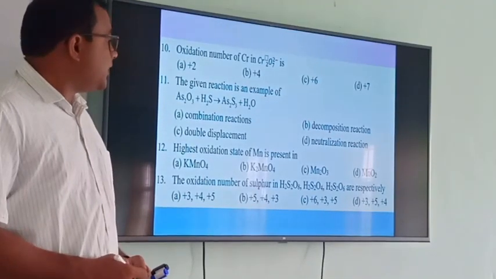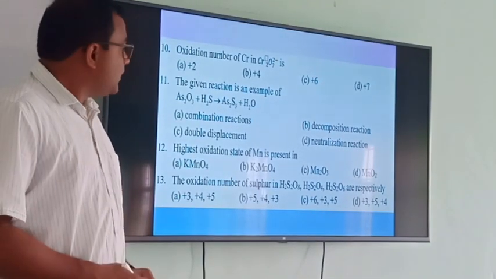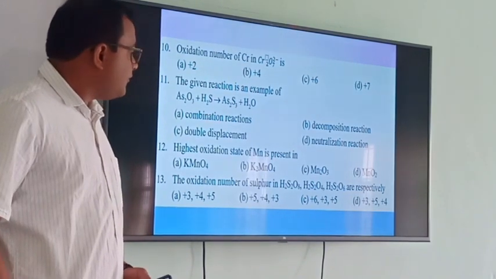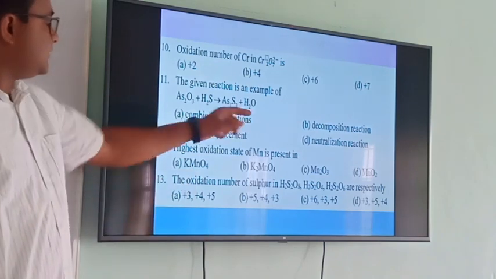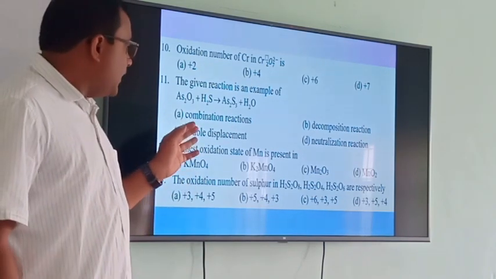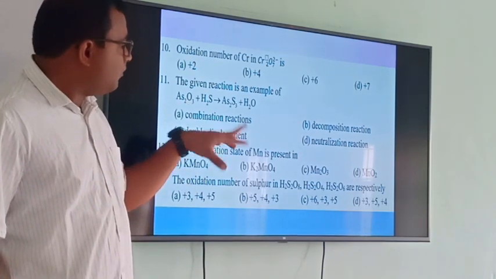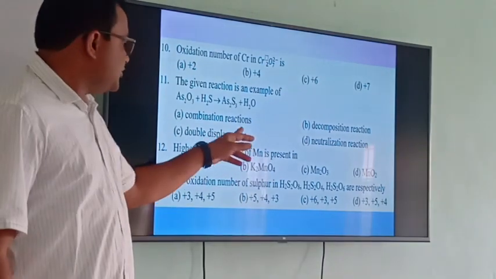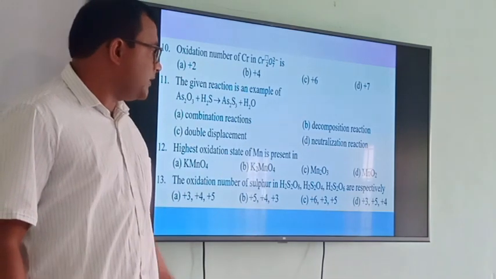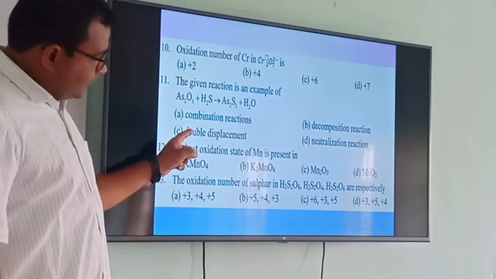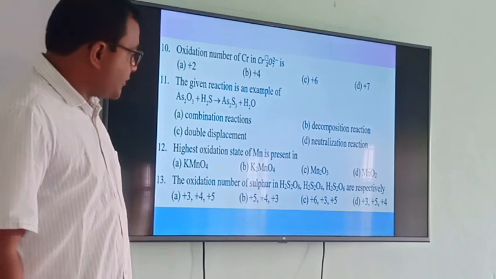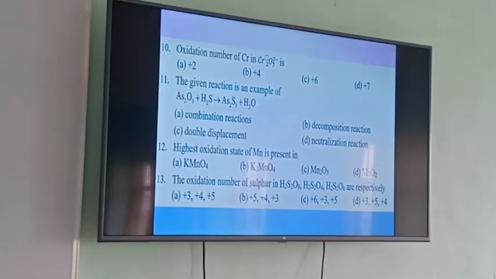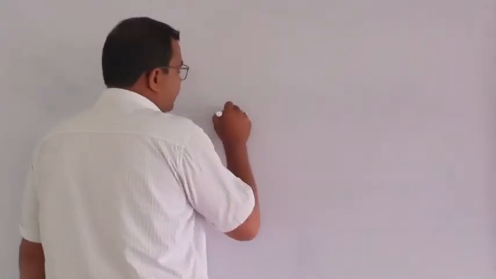Question number 11. The given reaction is an example of which type of reaction? The options are: combination reaction, decomposition reaction, double displacement, and neutralization reaction. First, let's write down the reaction.